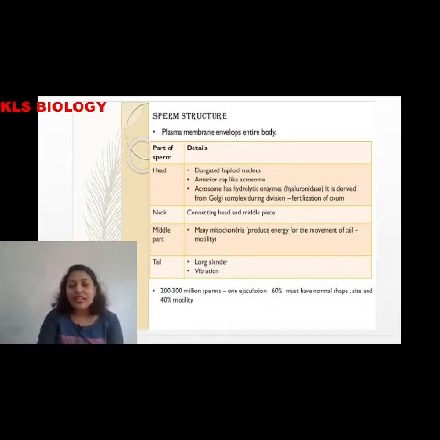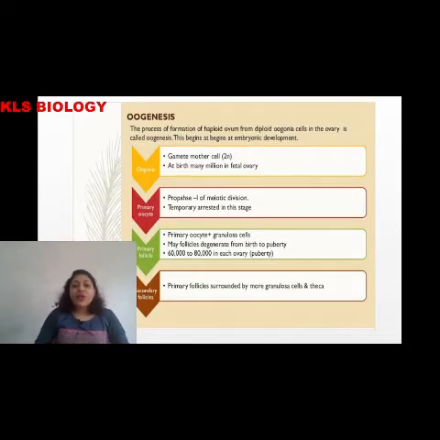Coming back to the tail. The tail is long, slender, and helps in vibrations. Remember, we males have 200 to 300 million sperms in one ejaculation. In one insemination there are about 200 to 300 million sperms, and 60% must have normal shape and size, and 40% motility. Okay, coming back to oogenesis.